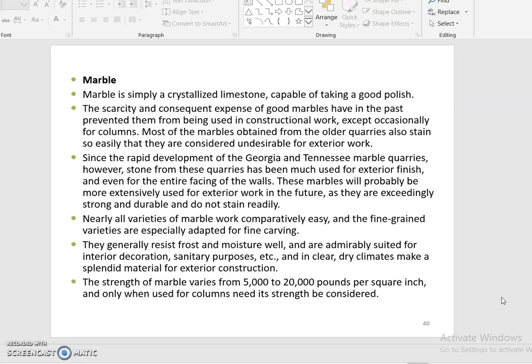They generally resist frost and moisture well and are admirably suited for interior decoration, sanitary purposes, etc. In a clear, dry climate they make a splendid material for exterior construction. The strength of marble varies from 5,000 to 20,000 pounds per square inch, and only when used for columns need its strength be considered.